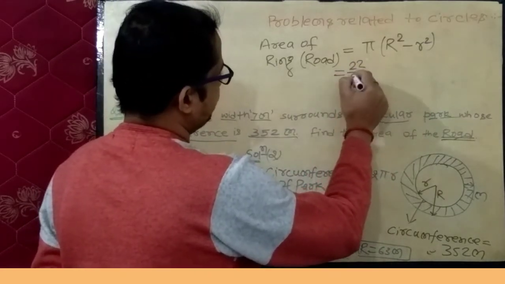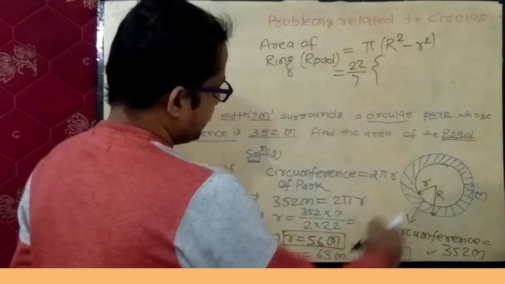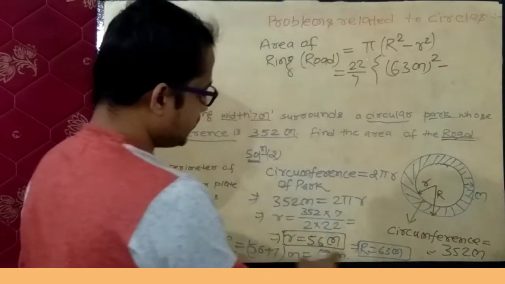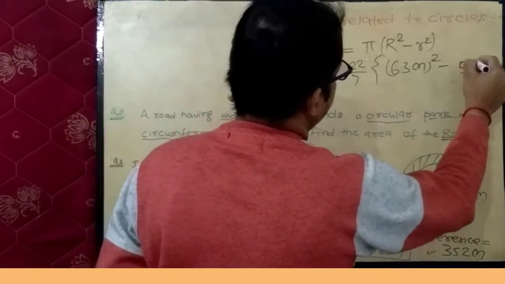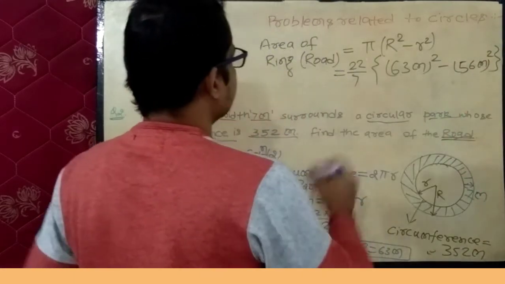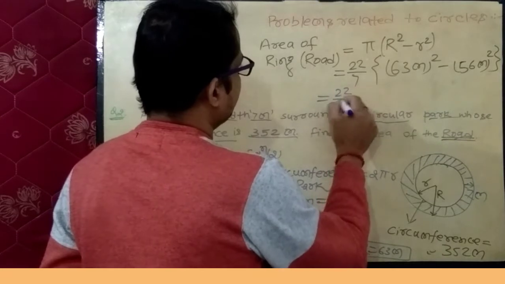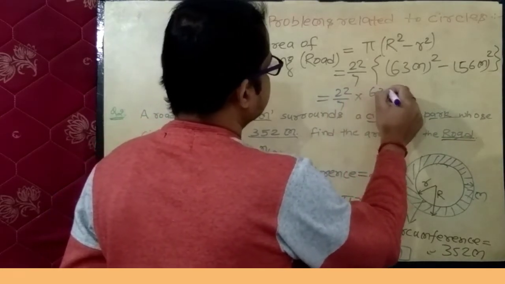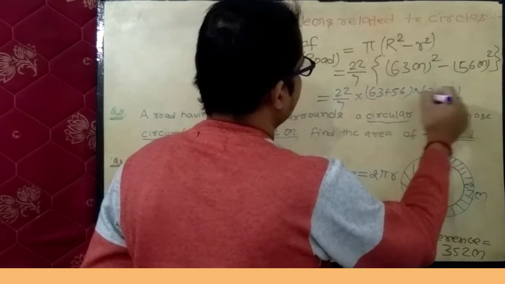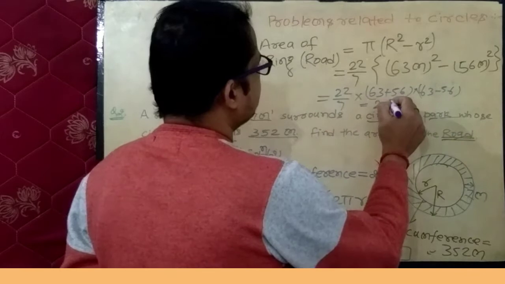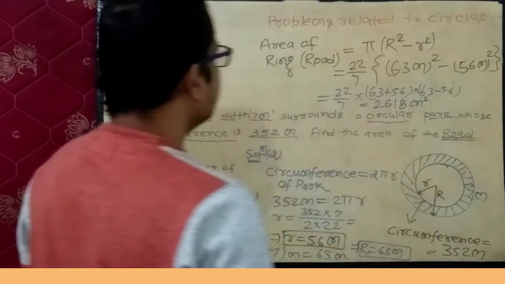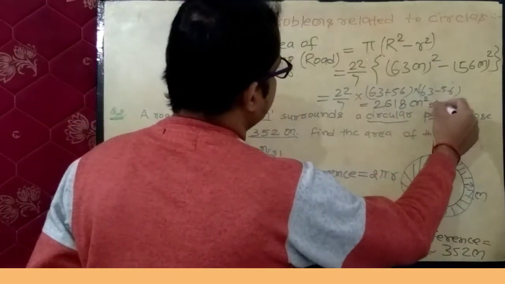Pi equals 22 upon 7 into bracket capital R is 63 meter whole square minus small r is 56 meter whole square. While solving it, 22 upon 7 into 63 plus 56 into 63 minus 56, you will get 2618 meter square. So this is the area of the road.